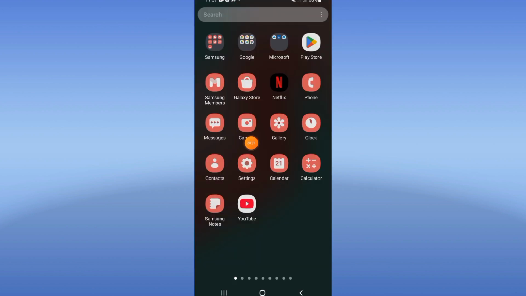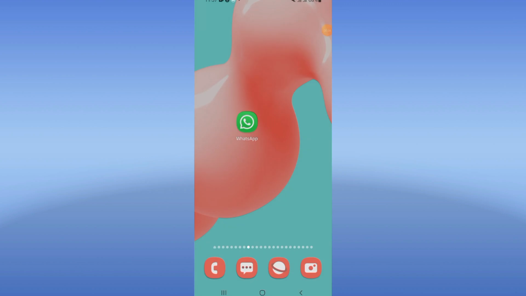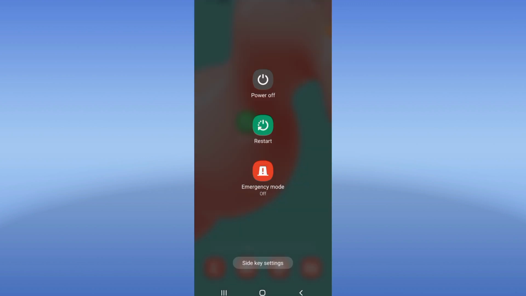Go to Play Store or App Store and update WhatsApp. If you found that the update is available, restart your phone when you finish, and that's it.